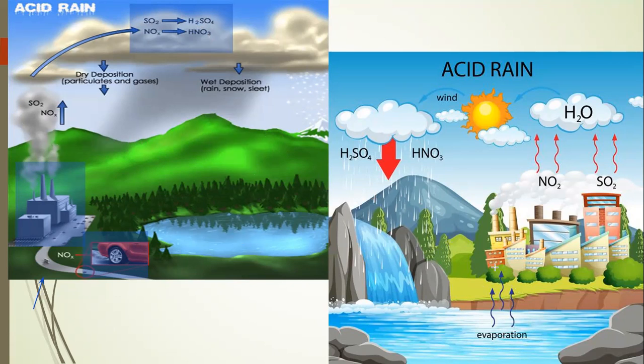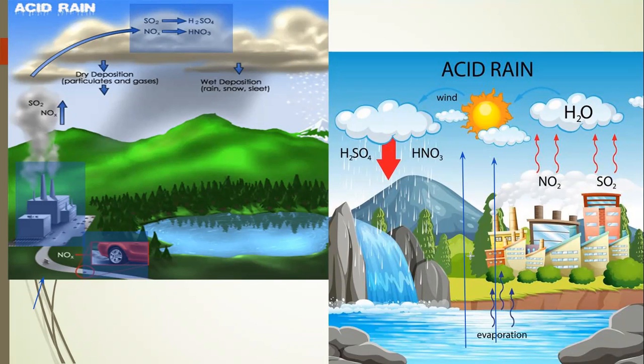In the second image, the evaporation process occurs in our rivers, seas, and ponds, and the water vapor rises and forms a cloud in the sky. Let's look at it here. The evaporated water goes up and forms a cloud.